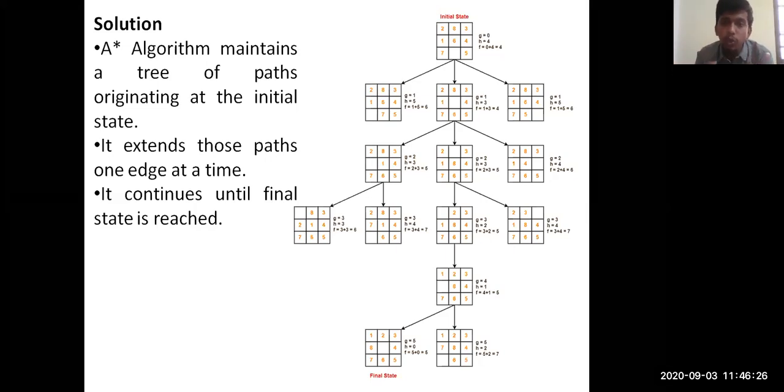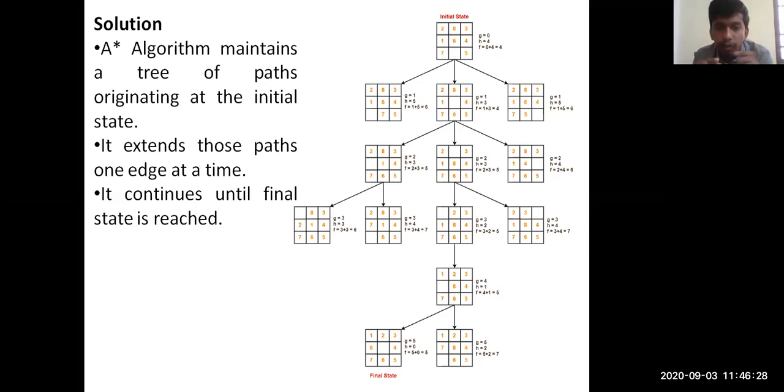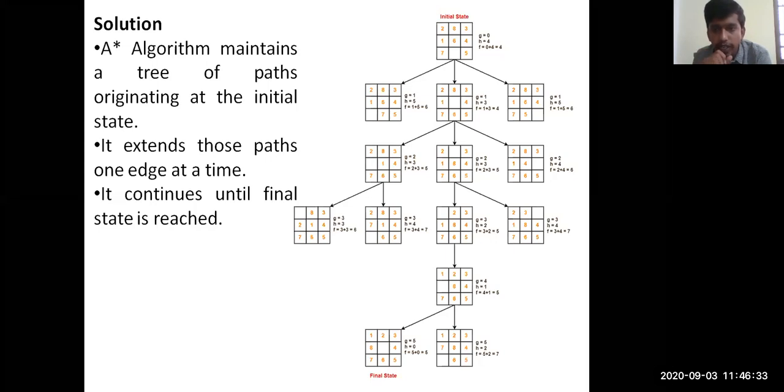So in step 2 you can again see the f value is 5, and again in the second node it is 5, and in the last node it is 6. So here you have the minimum value of f equal to 5, and that value is for 2 nodes. That's the reason you need to go for 2 nodes again. Whichever node is giving you the lesser cost, that value should be considered. This is your proper understanding, guys.